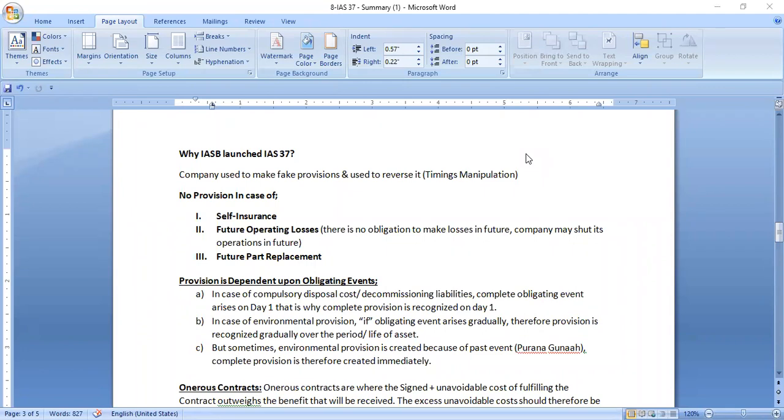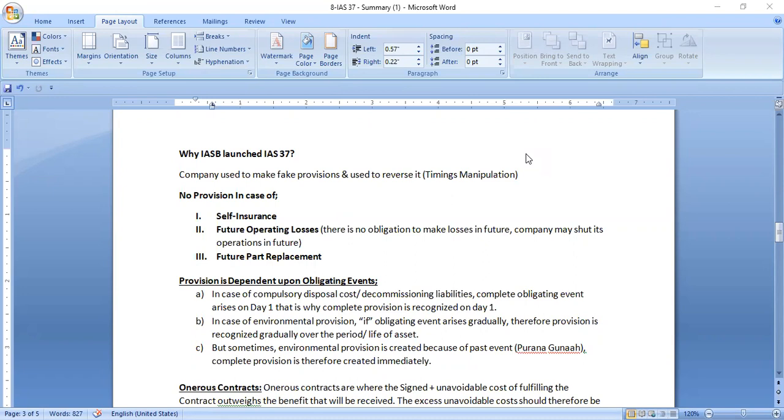So now you can see the next heading, why IAS 37. What is the significance of the IASB launching IAS 37? Because companies previously used to make fake provisions and used to reverse them, okay? Because of this manipulation, the IASB launched IAS 37.